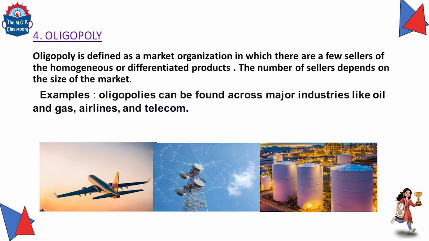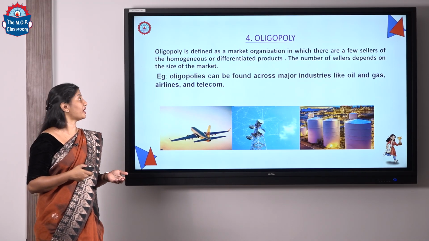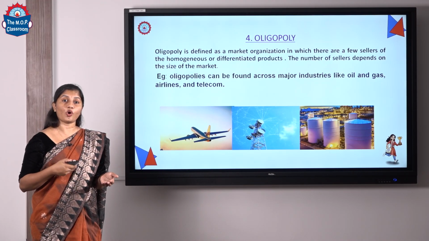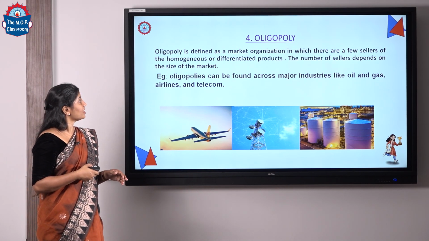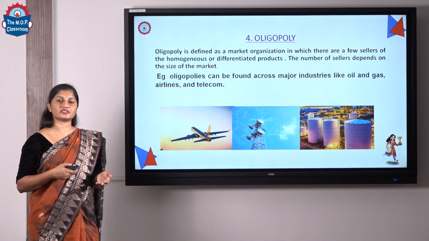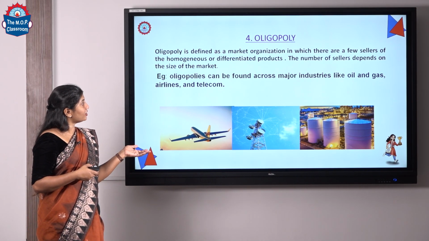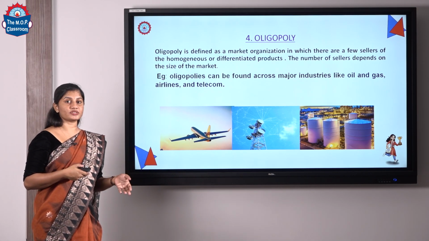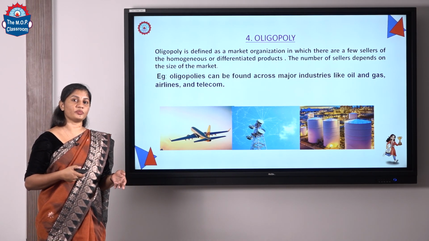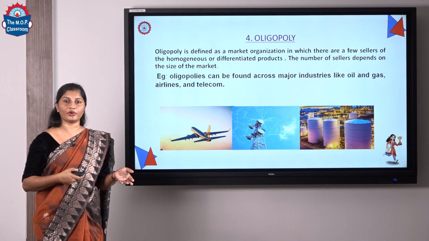Then the last one is oligopoly. Oligopoly is a market structure in which there are only a few sellers in the market, selling homogeneous or differentiated products. The number of sellers depends upon the size of the market. Examples of oligopoly markets are oil and gas industries, airlines, and now the telecom industry. Previously the telecom industry came under the monopolistic market, but now it has become an oligopoly market.